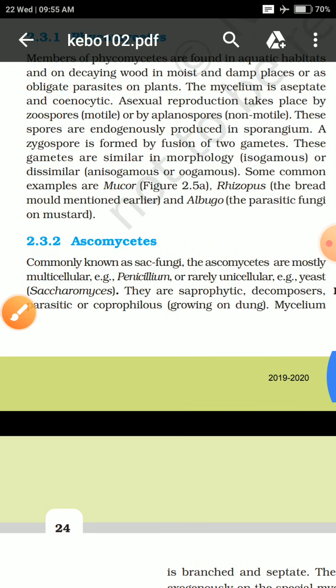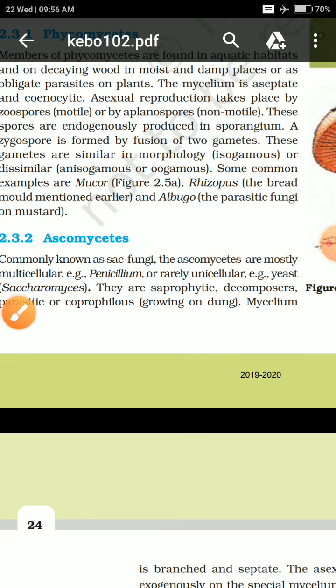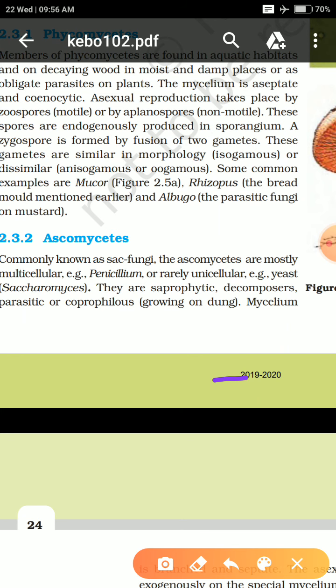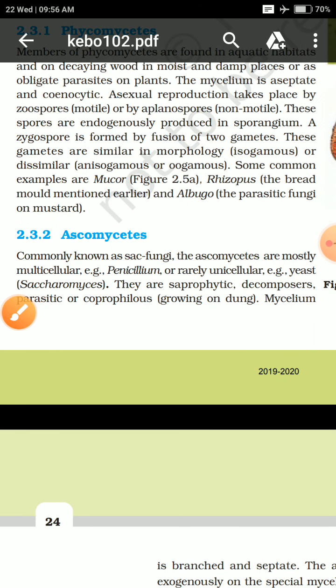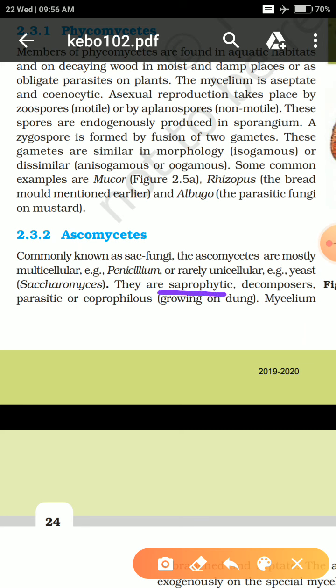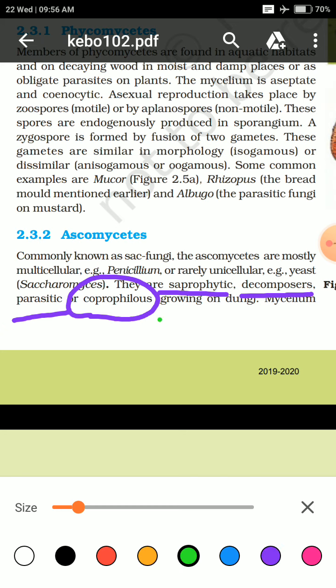They could be saprophytic, in the sense they depend upon dead decaying matter. They could be decomposers, decomposing dead matter. They could be parasitic, living on other organisms' bodies for growth and development. Or they could be coprophilous. Coprophilous means organisms that grow on dung.